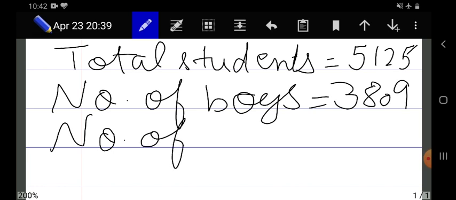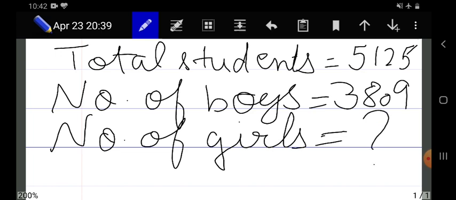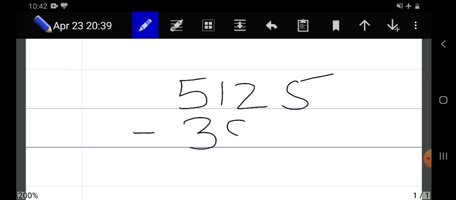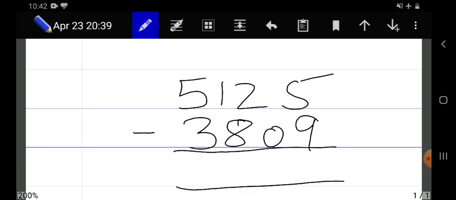Number of girls, where we have to find out the number of girls. So how will we calculate that? By subtracting these two. So we will subtract number of boys from total number of students. So in subtraction we will do here 5125, that was total number of students in the school, and 3809, it was number of boys. So now we will simply subtract it.